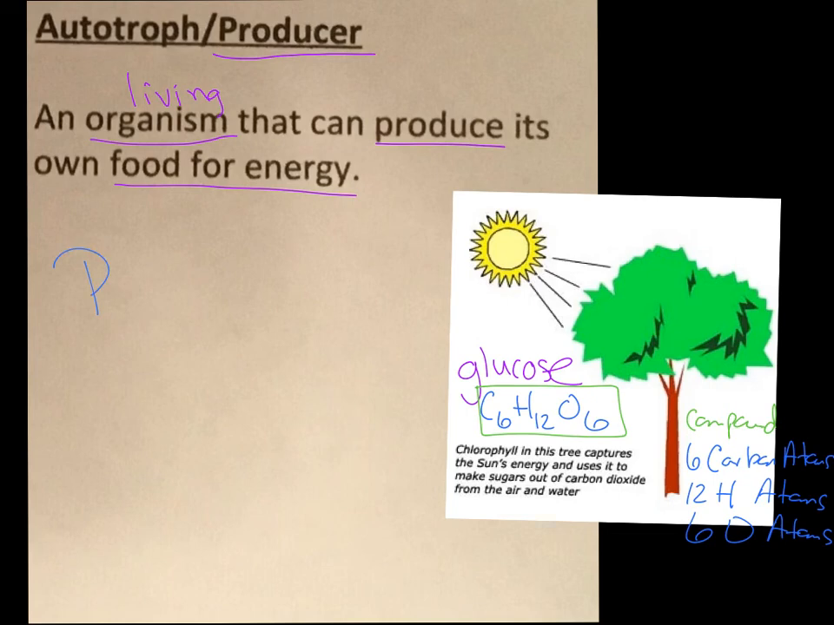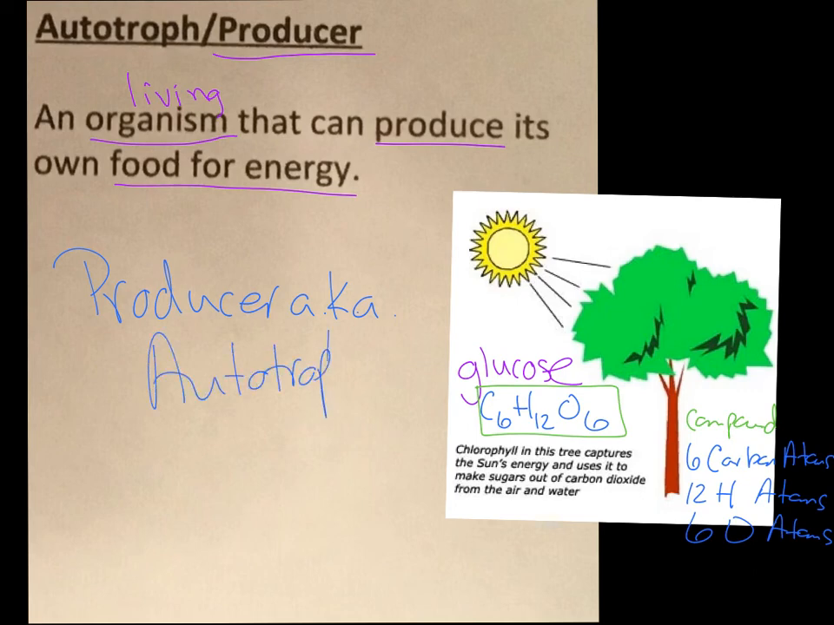Now, a producer is also known as, or AKA, also known as an autotroph. So now we're going to introduce that word. So any organism that can produce its own food for energy, such as a tree, grass, a flower, phytoplankton in the ocean, those are all considered autotrophs.